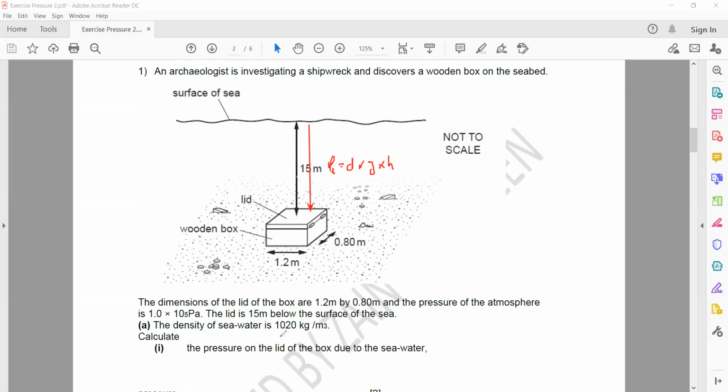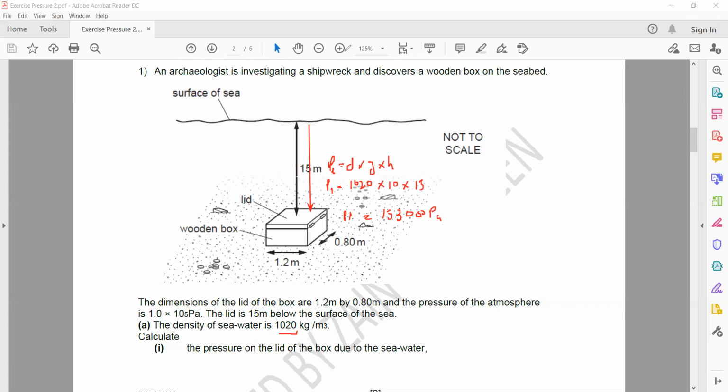The density of the liquid is 1020, gravity is 10, and the depth is 15. When you multiply, you will know how much pressure is exerted by the liquid. It will be 153,000 Pascal.